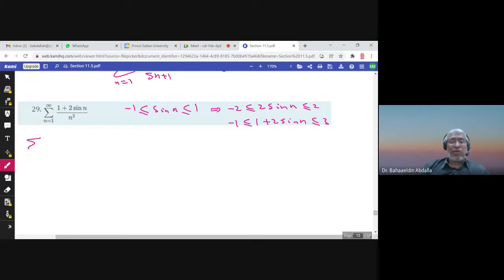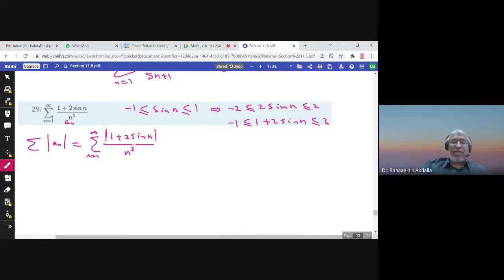So let me consider, as usual, the absolute value, if I call this an. So I will have the absolute value of 1 plus 2 sine n. This is sometimes positive, sometimes negative, so I keep the absolute value, while here n cube is always positive because n starts from 1 to infinity.